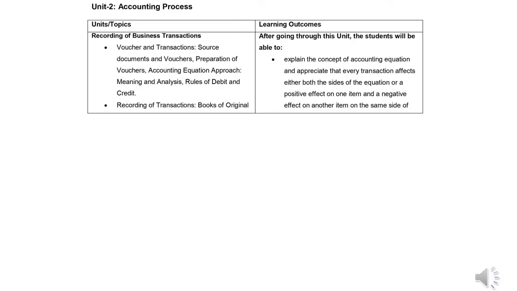Now, the accounting process, which is our Unit 2. It involves recording of business transactions, and we must know that recording starts from the preparation of vouchers. So in this unit, firstly we will learn how to prepare vouchers, and we will also learn how to prepare the accounting equation. With that, in the end, we will learn the rules of debit and credit, because these rules will help us in the preparation of journal entries, which is known as the root of accountancy.